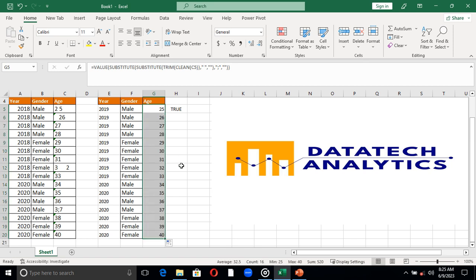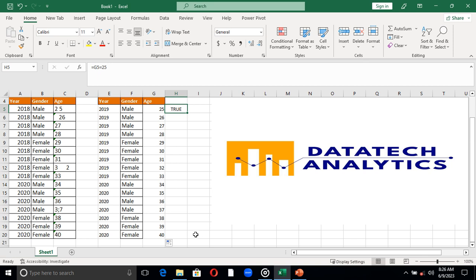As you can see, I have it now, and you can see that this one has turned to true. Is it 25? Yes, it's 25. Now we can start performing our analysis. You will see that the time we spend on our analysis will be much lower than the time we spend cleaning this data, and that is why data cleaning takes much of a data analyst's time. You have to clean your data so that you don't have wrong analysis, so that you don't give a wrong impression to management or the users of your insight.